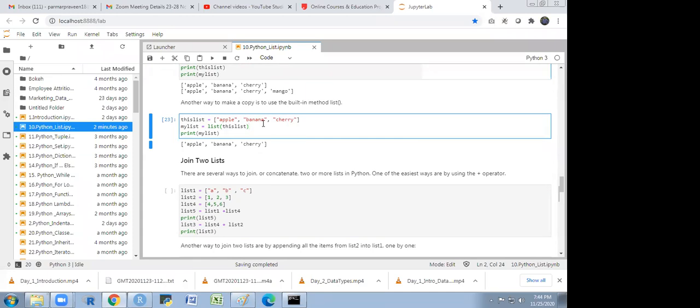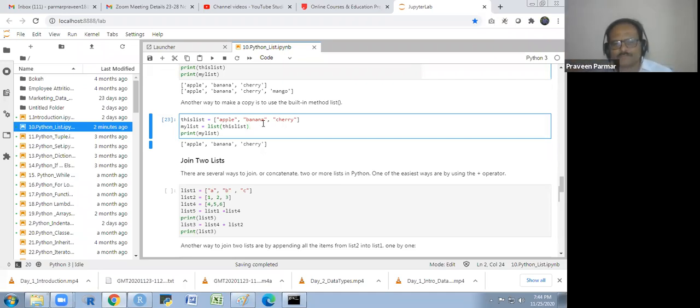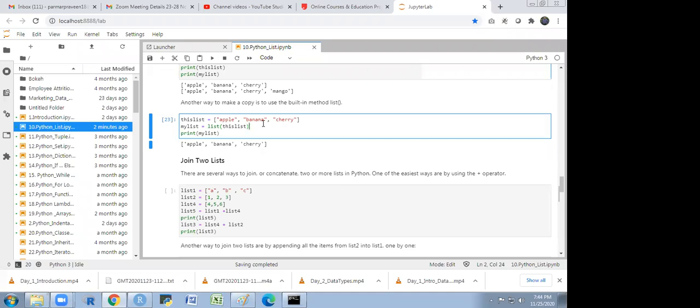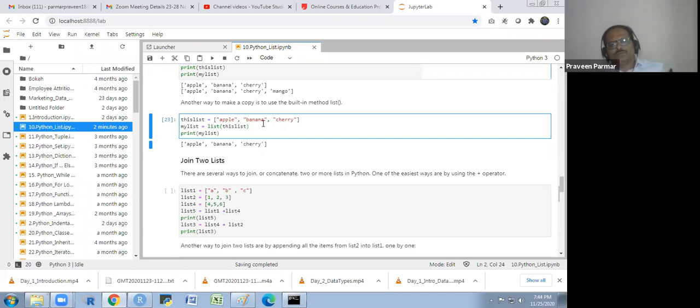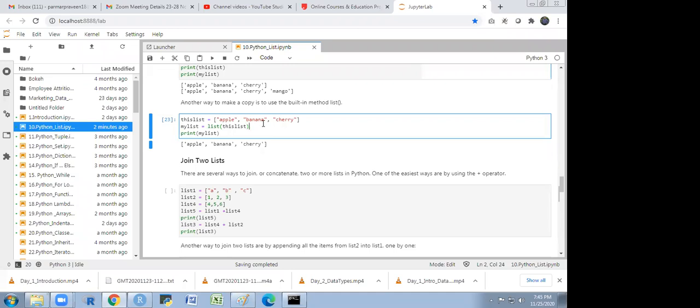Sir, I have a question. If you take this list example, and I have to find what is the index of cherry, then how can it be coded? That I wanted to know. Position you want to know. Yeah. Okay, I will explain it also.